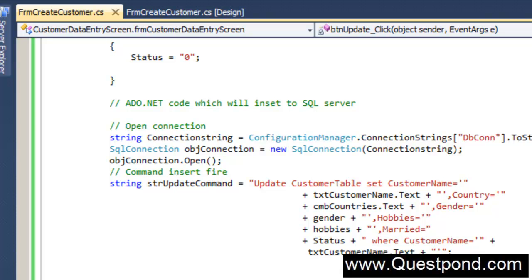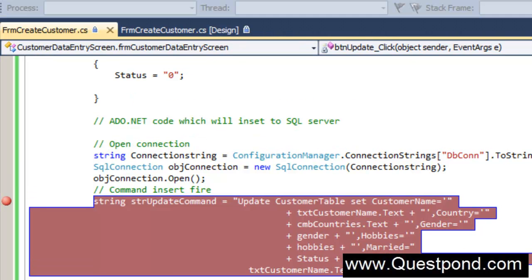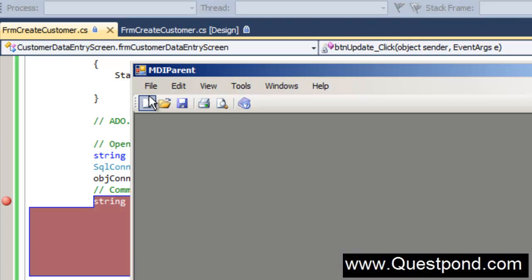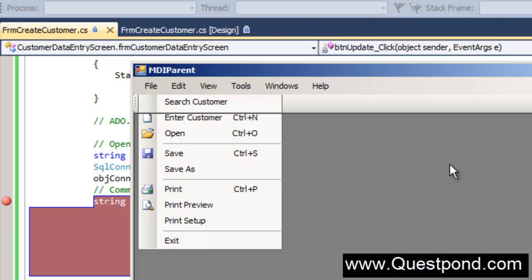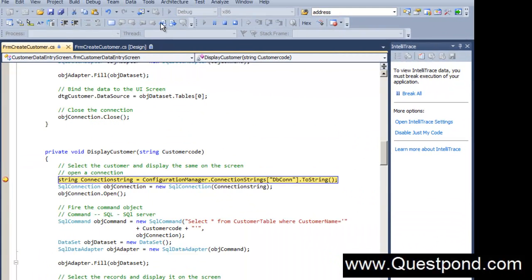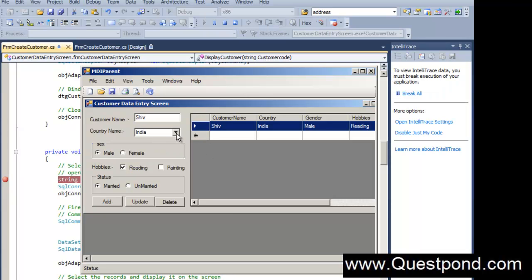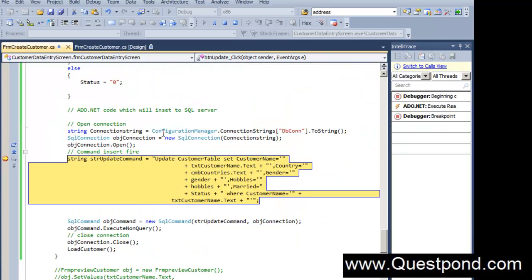Now let's go ahead and run this application. So here's a simple debug point I have put here, and now let me do F5 and let me run this application. Let's see how the update command is coming up and how things are getting updated. So there goes my screen. So I've clicked on file, enter customer, let's select Shiv, and there goes my display customer function. Let's change this to some other country, and let's do update, right?